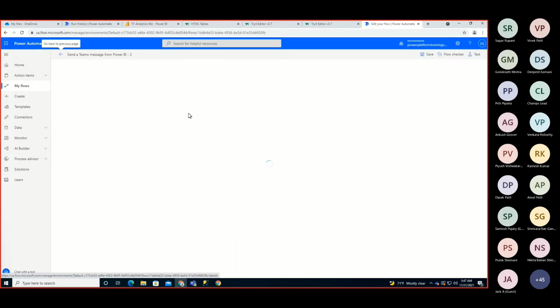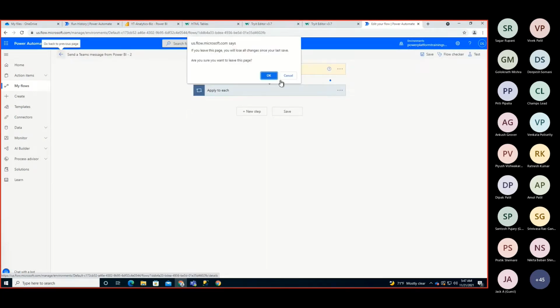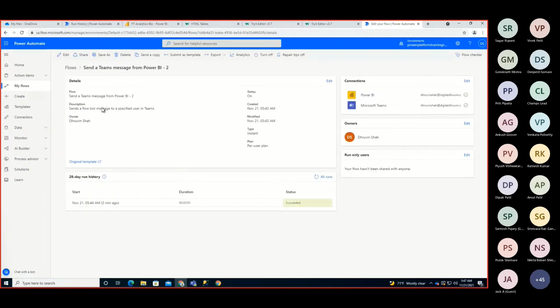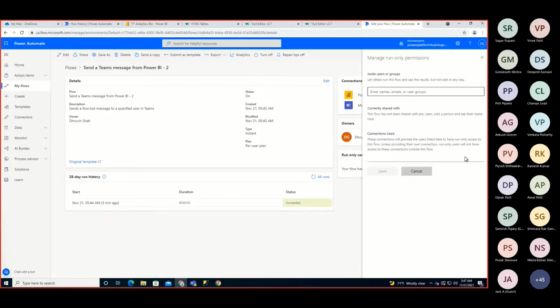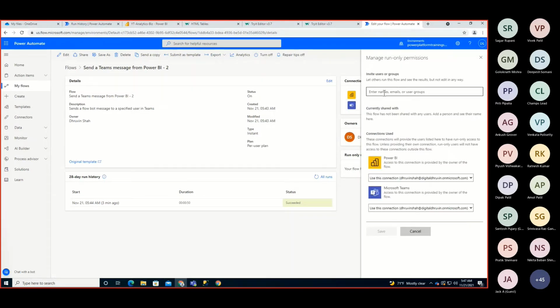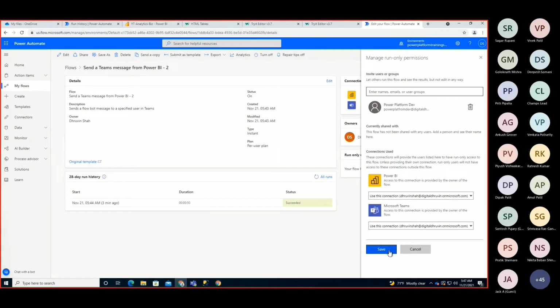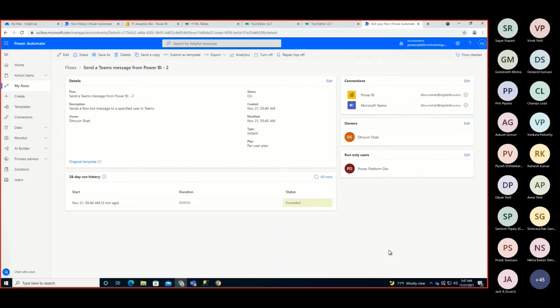And if I edit this flow, or let's say if I want to give the permission, basically we need to click on that particular flow, and here there is an option, run only users. So Dhruvin is the owner of this flow, and run only permission is something which is not provided to anyone. So in order to provide the permission, you need to provide the name of that particular user over here, and you just need to click on save. So what happened here is you provided the permission to that particular user, and now if that user starts triggering that flow, they will be able to do that.